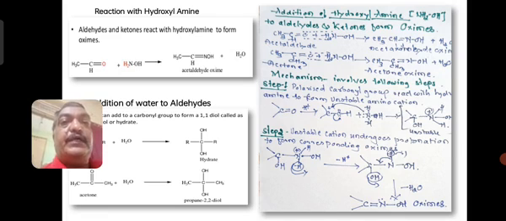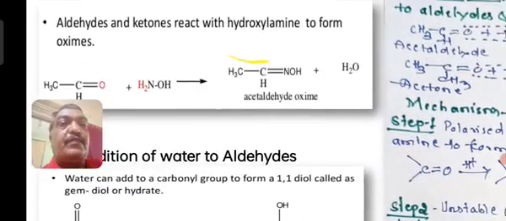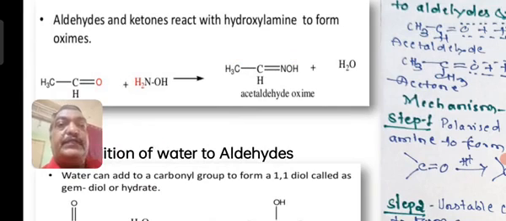Okay, here the H2 of hydroxylamine and oxygen will be eliminated as water, and you will get CH3CH double bond NOH.